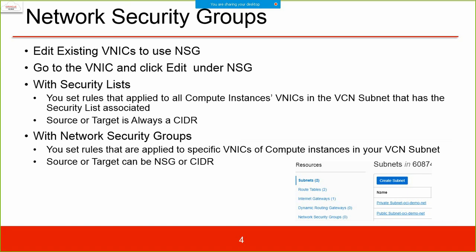With a network security group, you can set rules that are applied to specific VNICs of compute instances in your VCN subnet. Here the source or target can be an NSG or CIDR or even a service. And mind it, service means it is for a service gateway, which we are not working with. We don't have a service gateway in our scope.